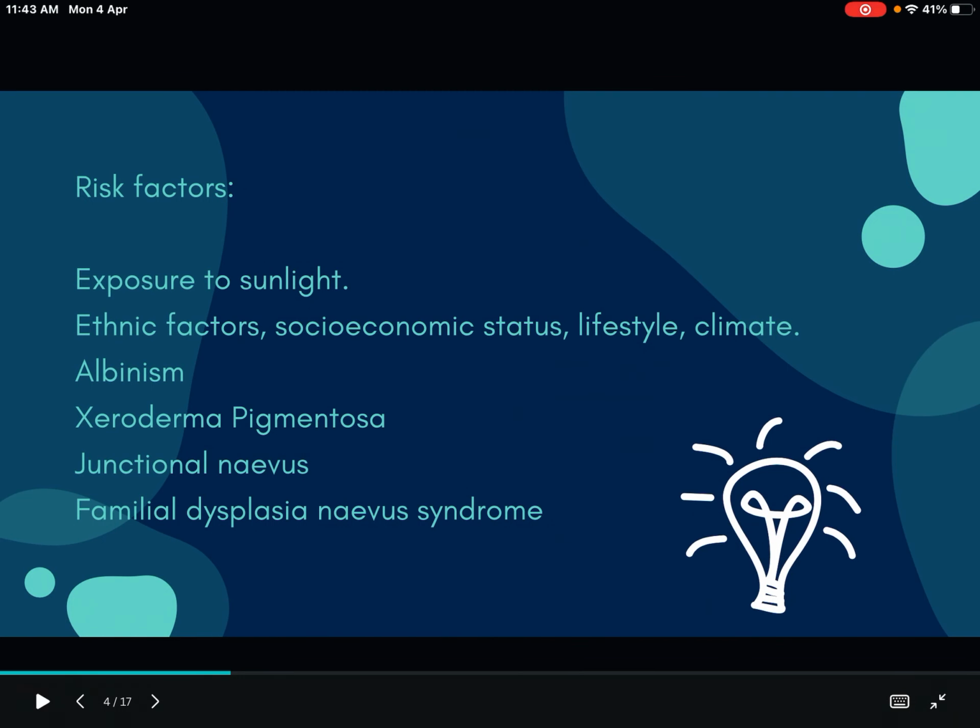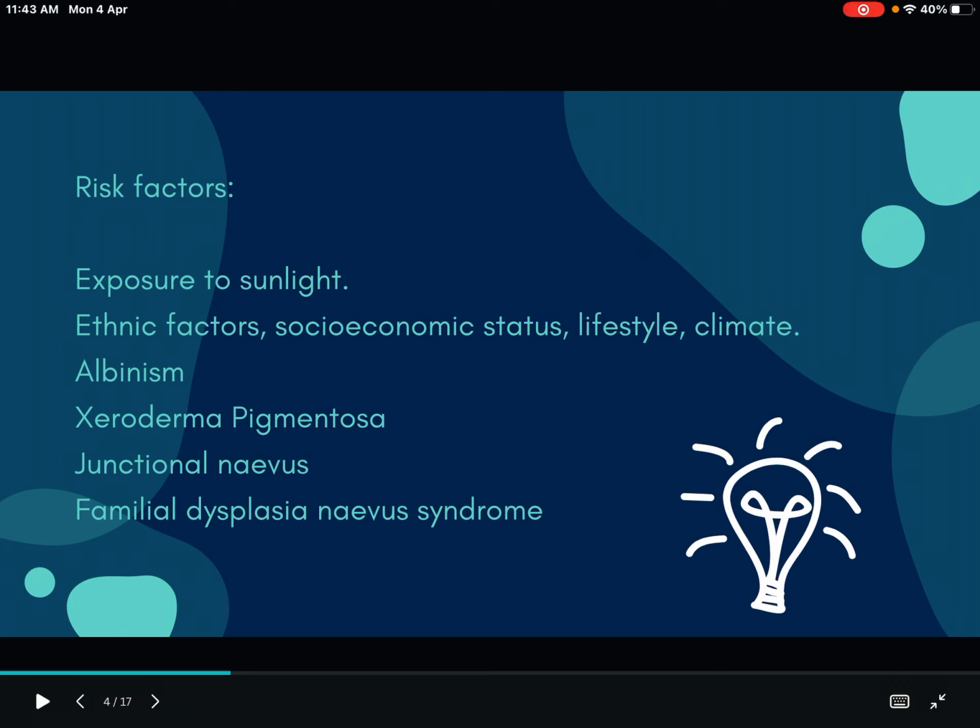Now let's see what are the risk factors for this condition. Exposure to sunlight. Most of the skin conditions we discussed, like squamous cell carcinoma and basal cell carcinoma, have exposure to sunlight as a risk factor. So remember that in skin disorders, exposure to sunlight, and also ethnic factors, and socio-economic status.